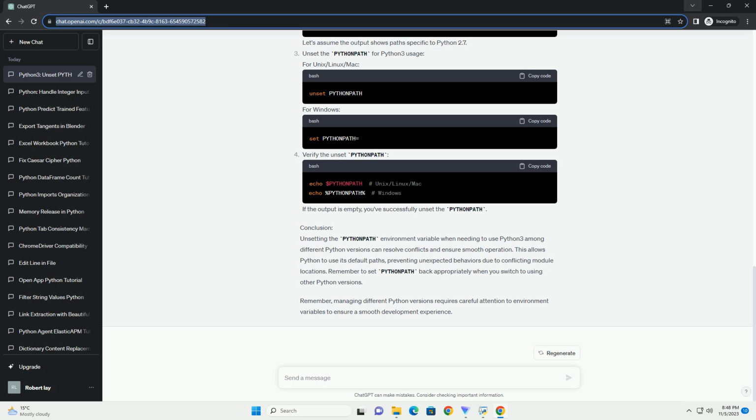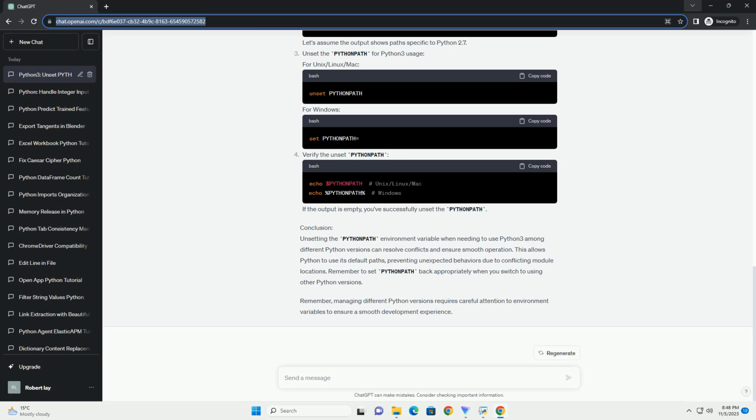Let's assume the output shows paths specific to Python 2.7. Unset the PythonPath for Python 3 usage. For Unix/Linux/Mac. For Windows. Verify the unset PythonPath. If the output is empty, you've successfully unset the PythonPath.